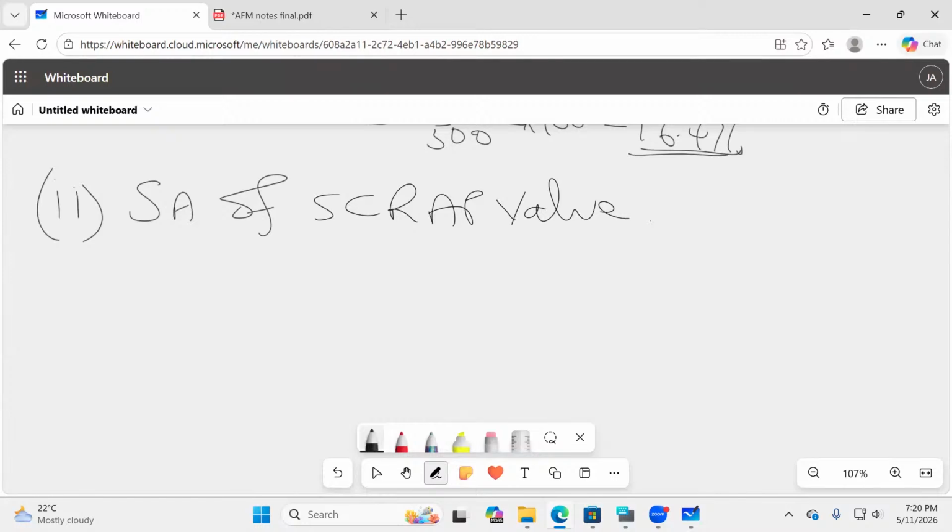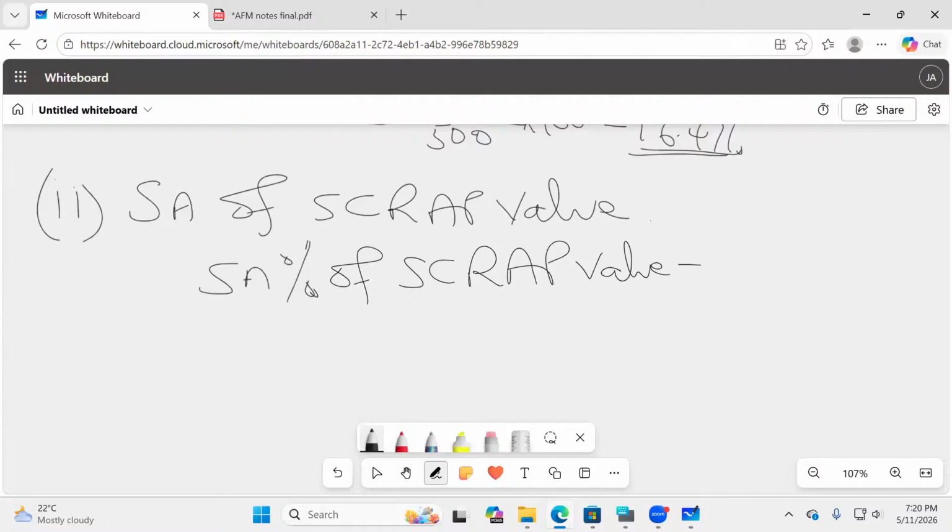We shall write something. To get the sensitivity analysis percentage of scrap value, we normally take NPV over the present value of the scrap.